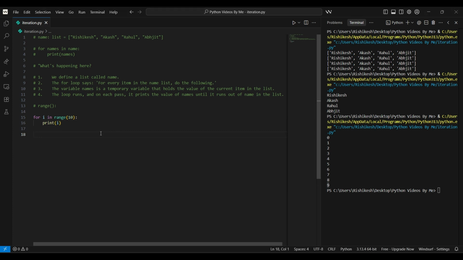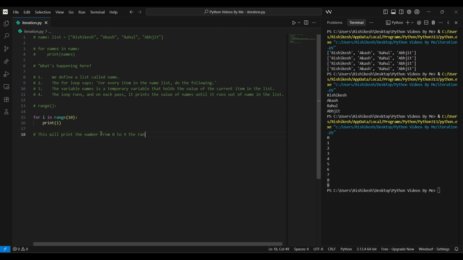Let's run this program. This will print the numbers from 0 to 9.